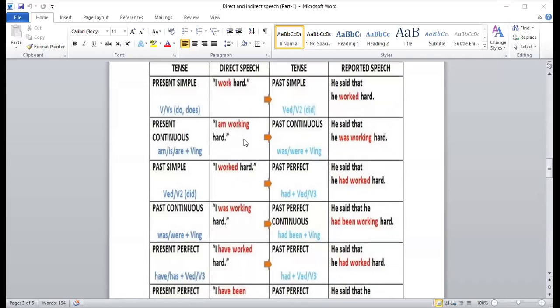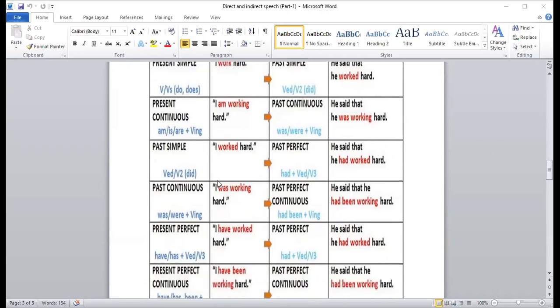Next example, I am working hard. Am working hard, is working hard, are working hard. Then is, am, are will be changed into was or were. As we are given an example, am working is going to be changed into was working. So it means is, am, are plus first form plus ing is going to be changed into was, were plus first form plus ing.